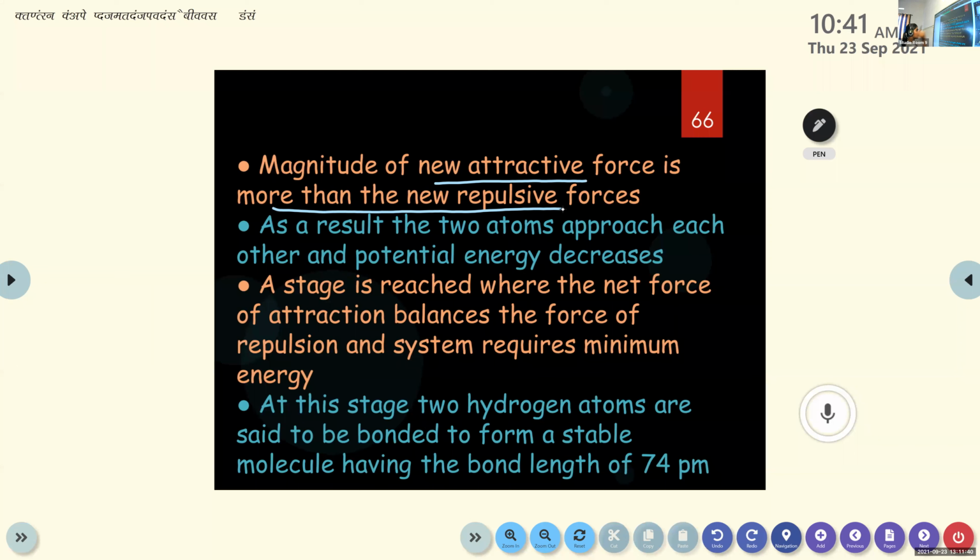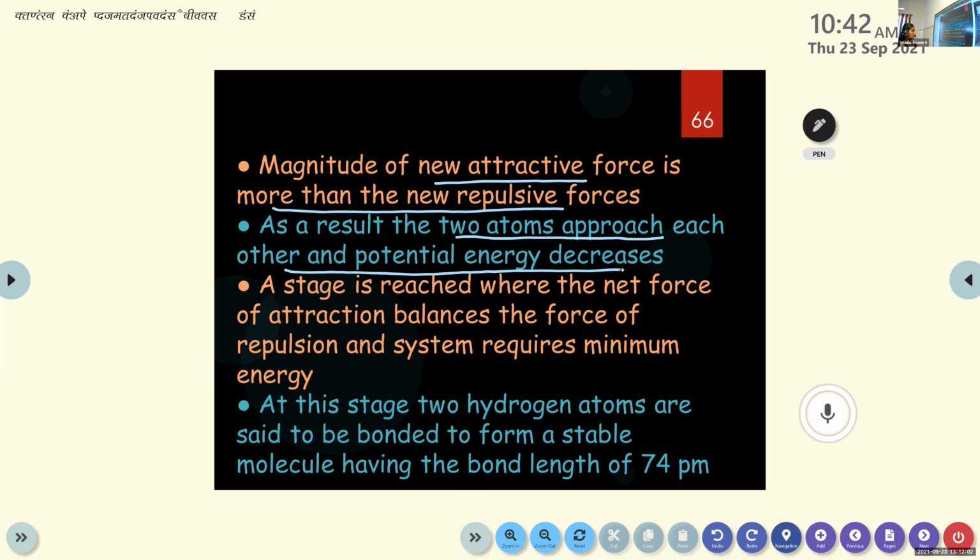Then what happens? As a result, the two atoms approach each other and potential energy decreases. When the attractive force increases, the two atoms combine together. They approach each other and their potential energy decreases.